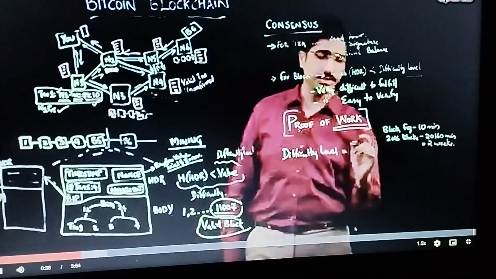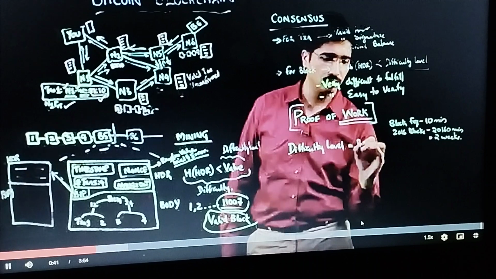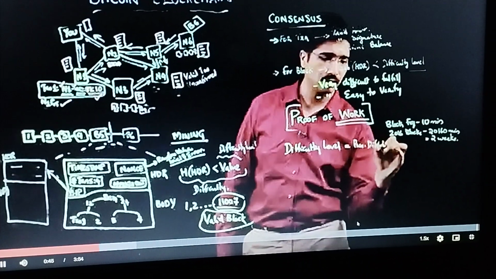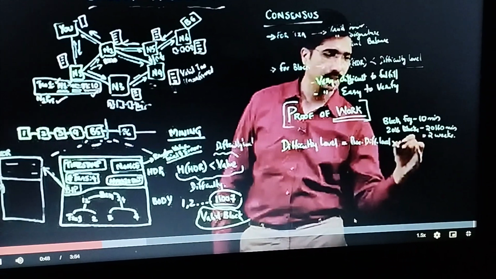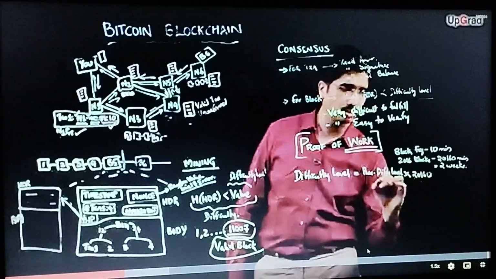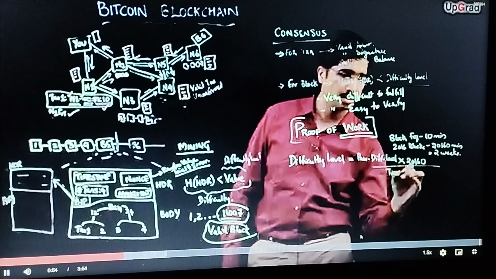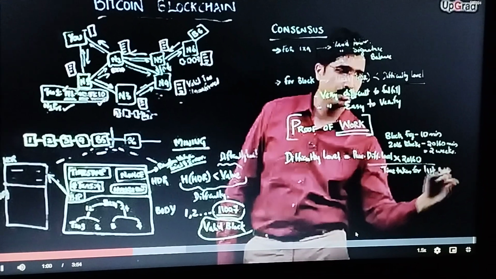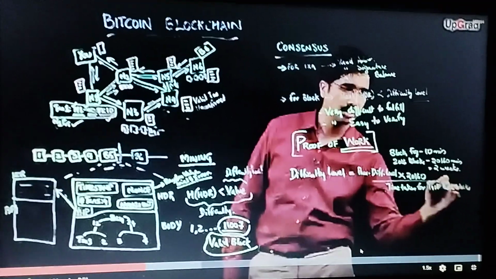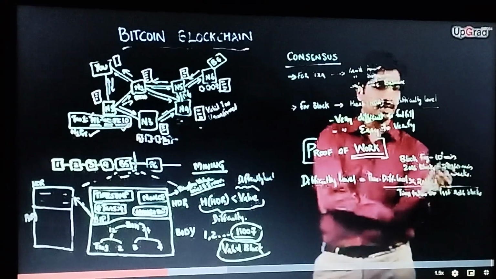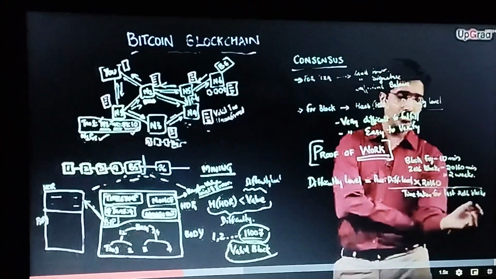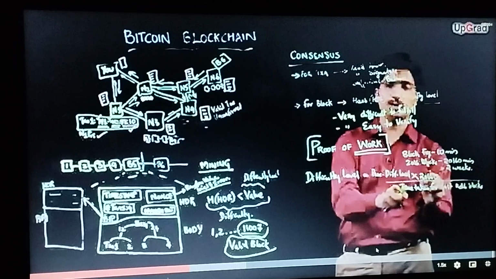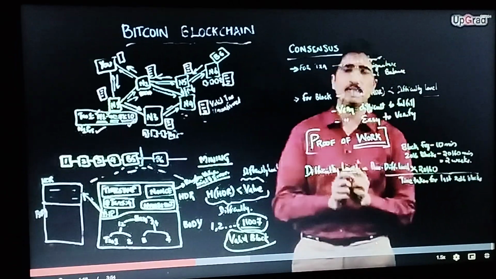So essentially difficulty level is achieved using a formula. Difficulty level is equal to previous difficulty level into 20160 divided by time taken for last 2016 blocks. I'll just explain this in a while. So now if 10 minutes is the ideal time, then for 2016 blocks this denominator will also be 20160, right? Then this will cancel, and difficulty level will remain the same.